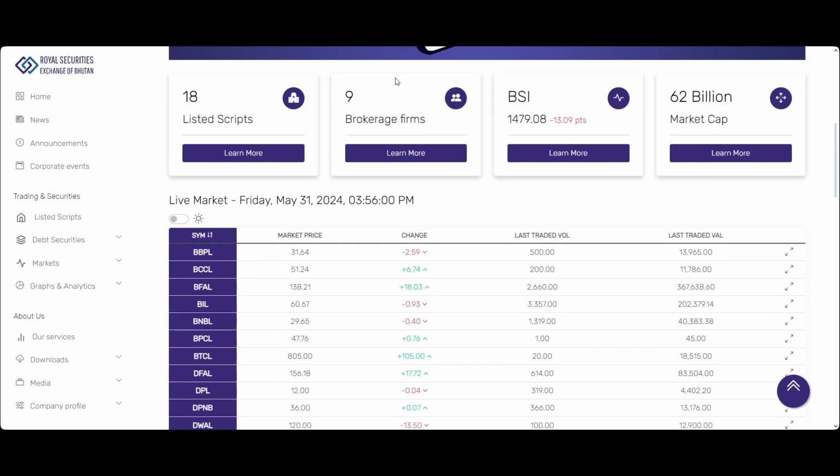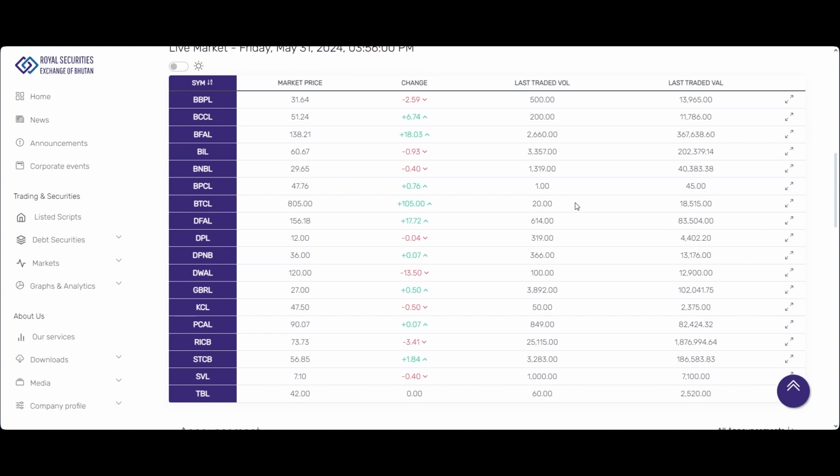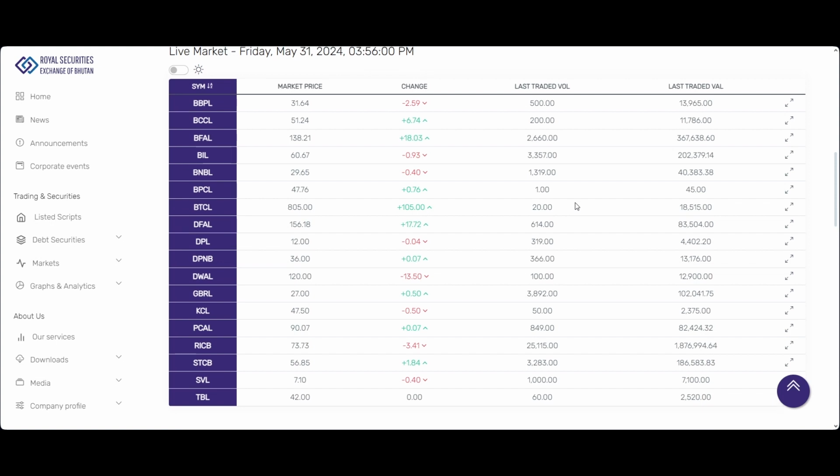Yes, so Bijay, now that we've looked at individual scripts, how their prices have gone up and down, how about we look into the live market? So what can you tell us about the live market, and what can we learn from this information here, Sir Bijay? Okay, so the live market is, I think, the most important section that we have on our website. The same live market is also shown in the AmCams app, where the user can see all the order books, the orders coming from the live market, and then based on that they can place their orders.